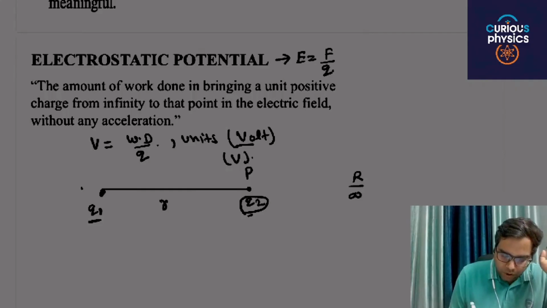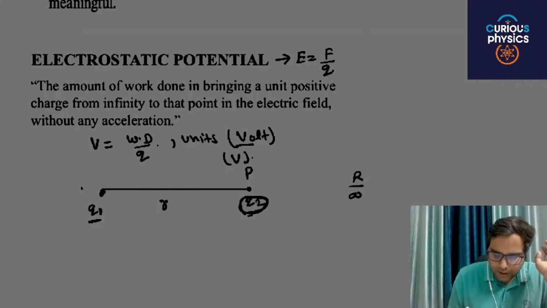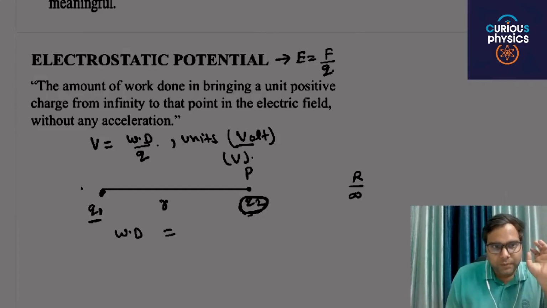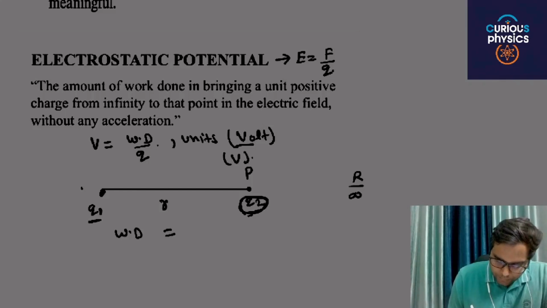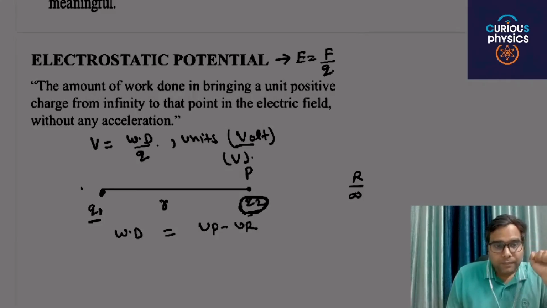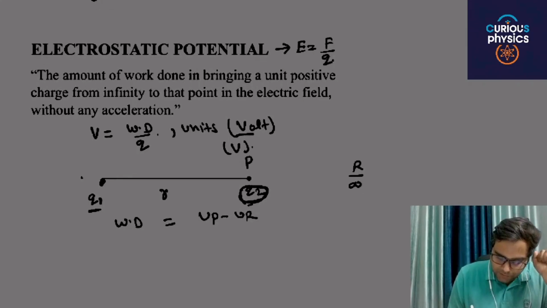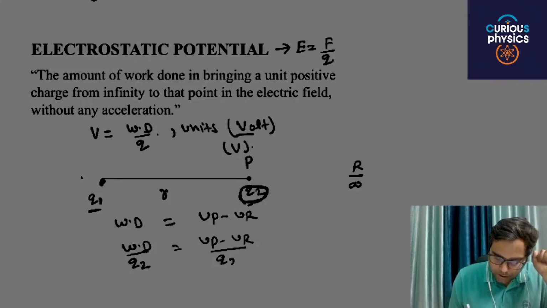Then the work done to move this charge q2 to distance r will be the change in potential energy, U_P minus U_R. This is the work done, and this work done per unit charge q2, equal to (U_P minus U_R) divided by q2, is the potential.